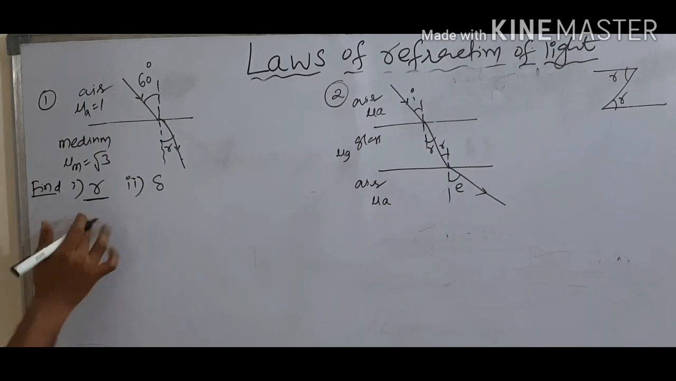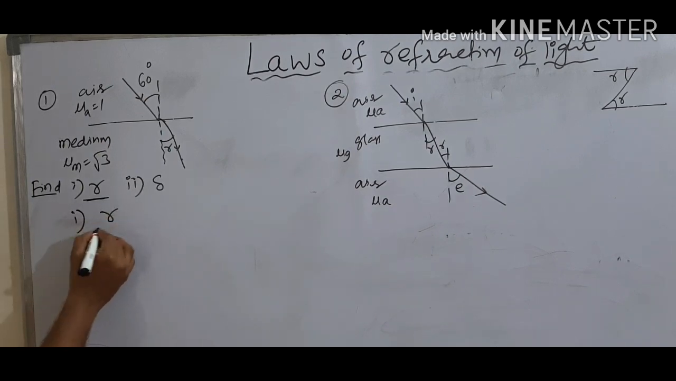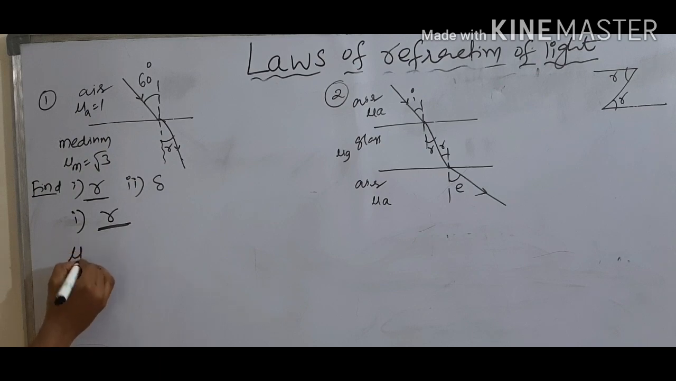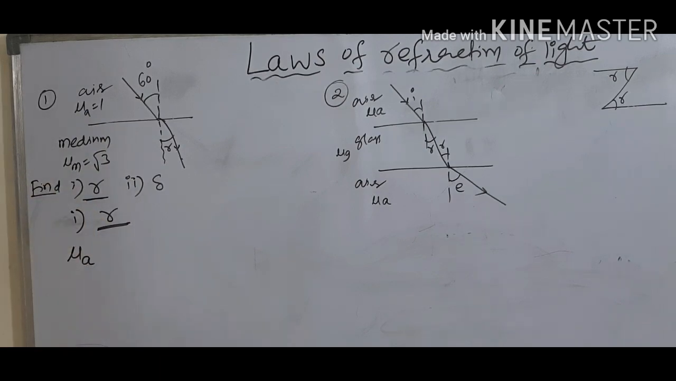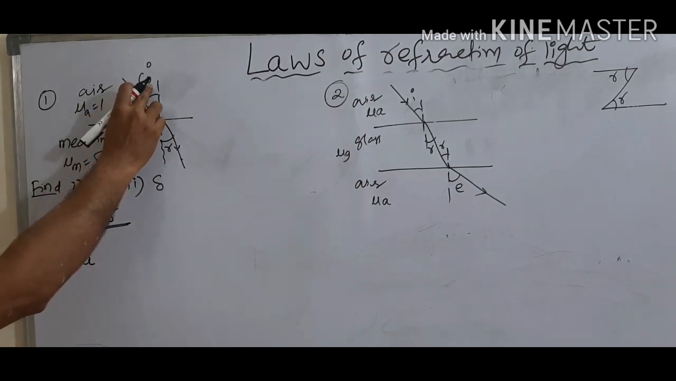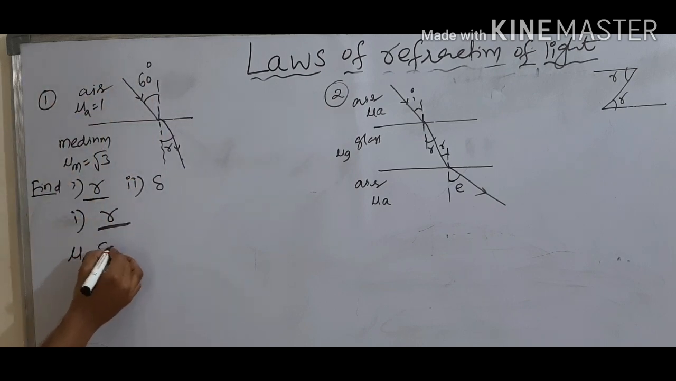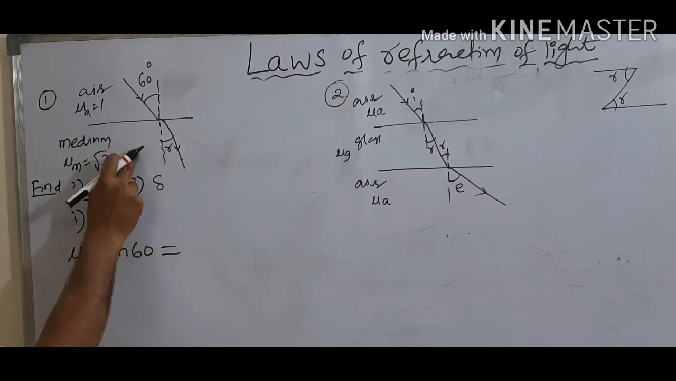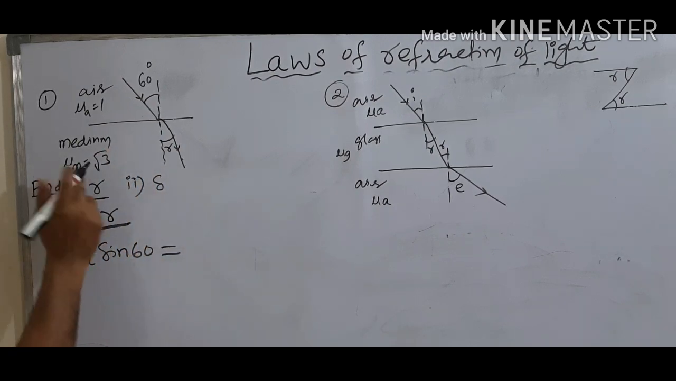Already you know the trick. See here, I am finding R. What is the trick? Here what is the medium? Air. First write the refractive index of that medium, µ of air. Here what is the angle? 60. For that apply sine. So sine 60. Next is equal. Here what is the refractive index of the medium?